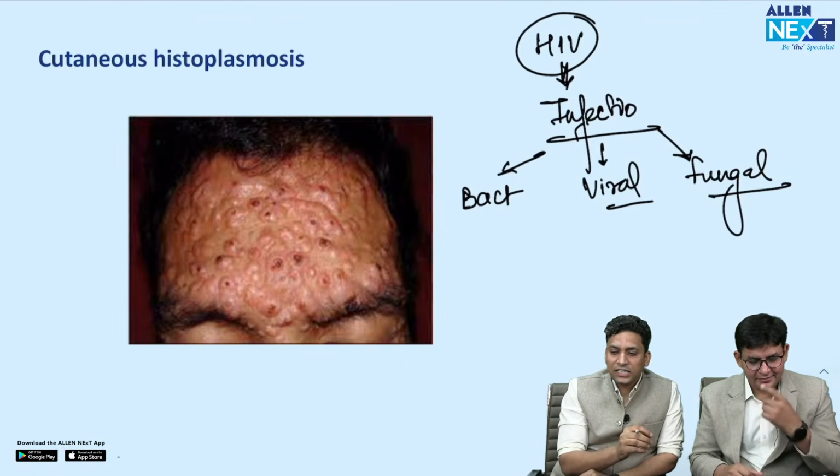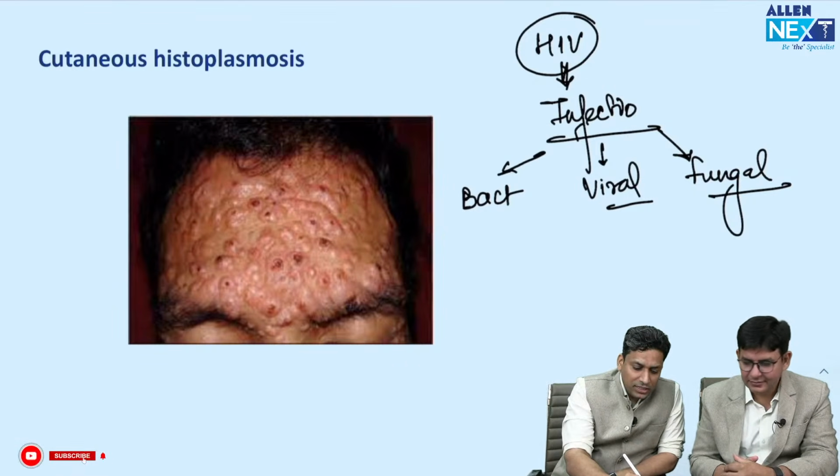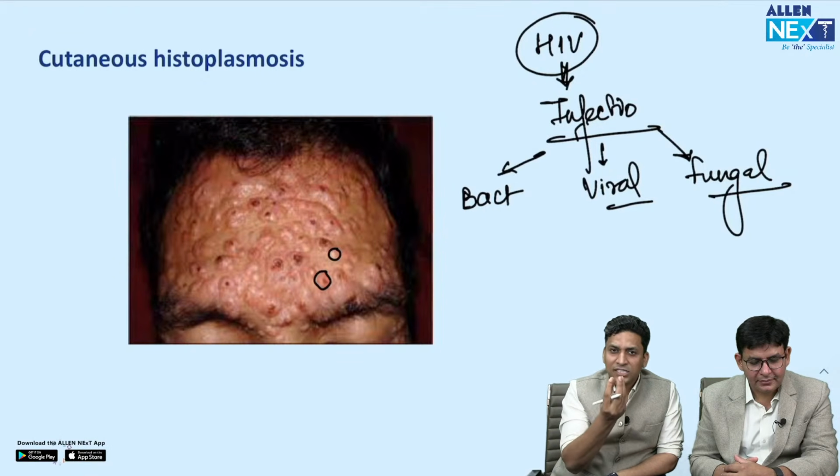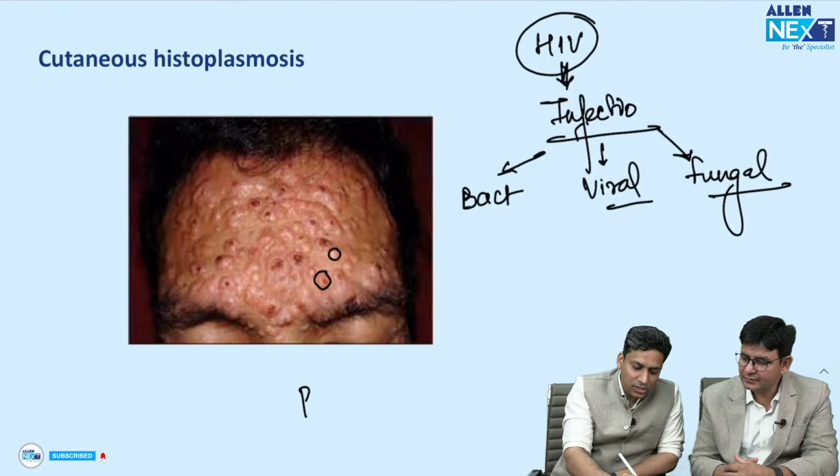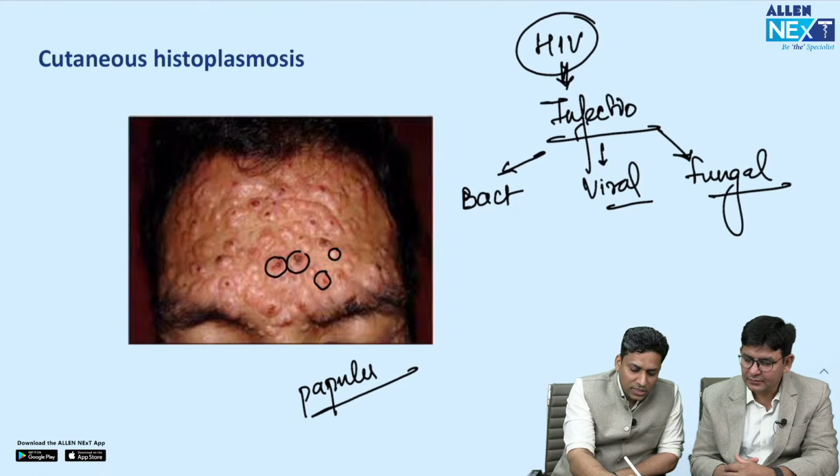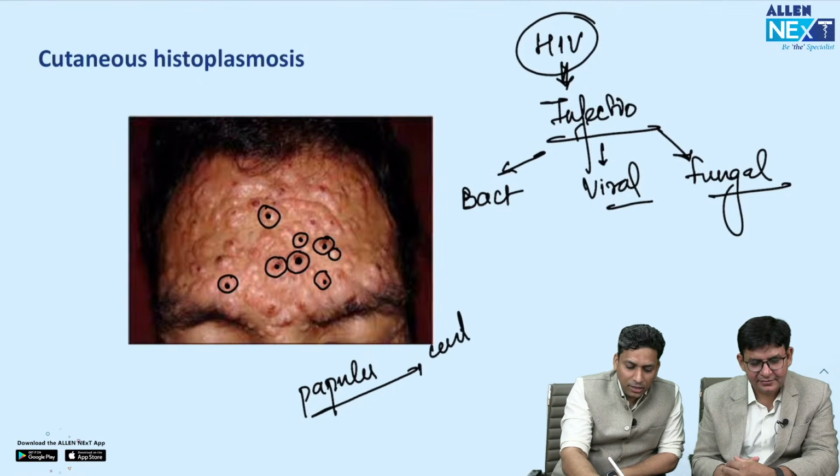But if you closely see this image, what you can see? Yes, you can see that there are few papillary lesions. They sometimes increase in size and become plaques also. But here in the image you can see they are solid, they are raised, and they are less than 0.5 centimeter in size. So such lesions are known as papules. So papules are present. And if you closely see these papules, what you can see in the center? In the center of the papule, you can see a depression. So all these lesions are having a central depression. Umbilication. Yes. So central depression, that is central umbilication.